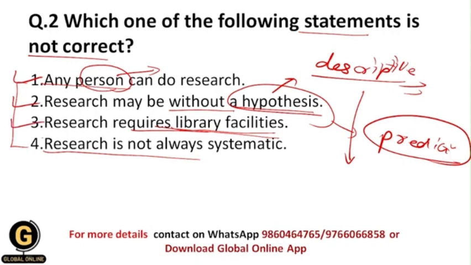But the fourth statement, that research is not always systematic, this is wrong, because research is always systematic, and every scientist in his or her research books has given the statement that research is always systematic. Okay, because this is a systematic procedure, and it follows the scientific methods, and basically this is the searching procedure, but though it is systematic, that's why it is called research. Okay, that's why the correct answer for this is 4, because this is the statement which is incorrect.